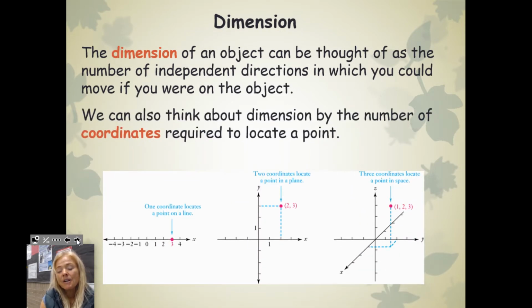Now, we do talk about dimensions and coordinates. The dimensions of an object can be thought of as the number of independent directions in which you could move if you're on the object. You can also think about dimensions as the number of coordinates required to locate a point. One coordinate locates a point on a line, 2 coordinates, x and y, locate a point on the plane, and 3 coordinates locate a point in space. There is a third axis where you can go forward or back, like through the board or out in front of the board, as well as up and down and right and left. Those are dimensions. So this is 1D, 2D, and 3D.